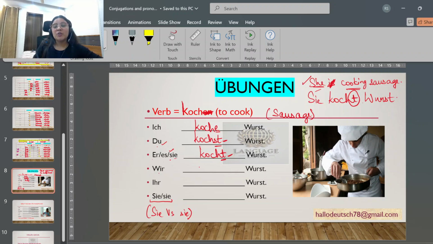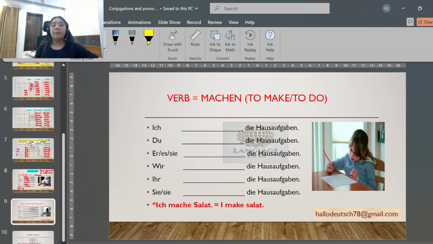Then comes "wir". "Wir kochen Wurst." We cook sausage. "Ihr" means you all in an informal way. "Ihr kocht Wurst." Then "sie kochen Wurst." So this is either "sie", they, or "Sie", you all in a formal way. Great. Now, next verb, "machen".